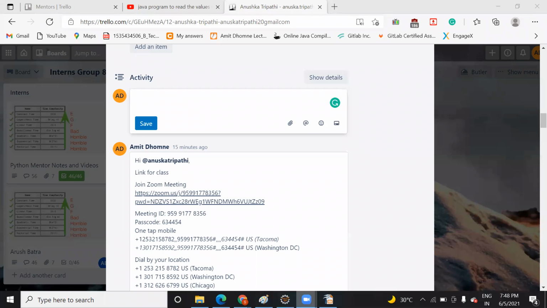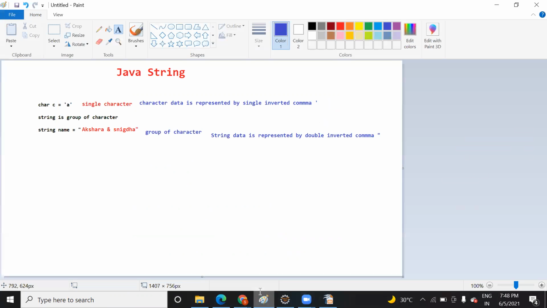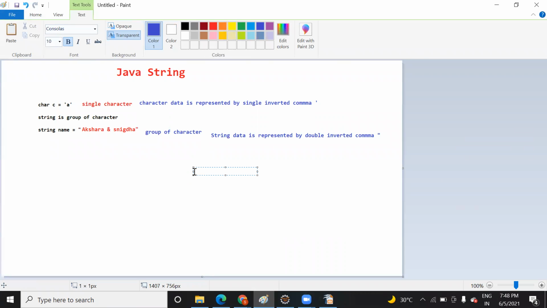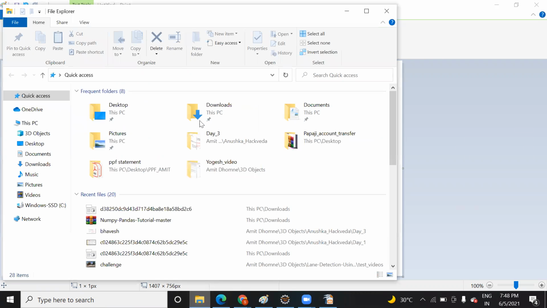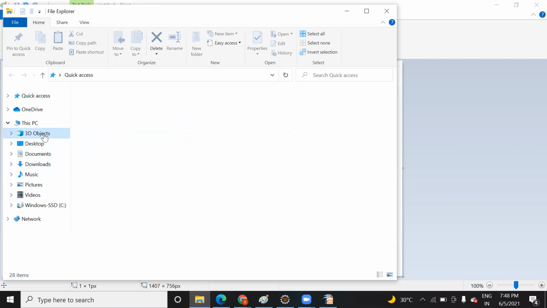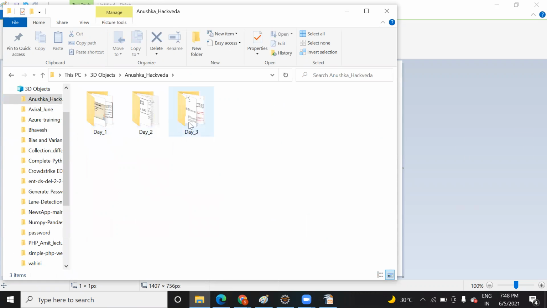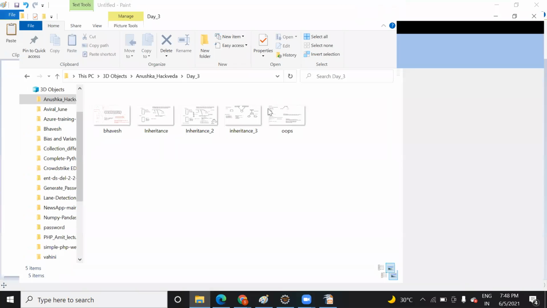So before, let me start the abstraction, what we are left with, and then we can move to the other part. By the way, can you just give a brief recap about polymorphism? Okay, polymorphism. Polymorphism is used for many forms. It means it can take multiple forms, where we use function overloading and function overriding. If you remember, I have not shared the code, but okay, let me check it. With this, you will easily understand.